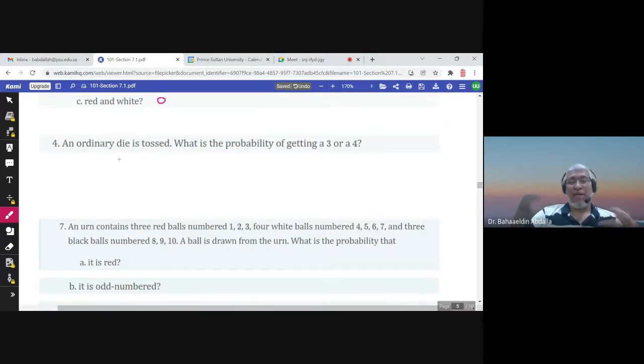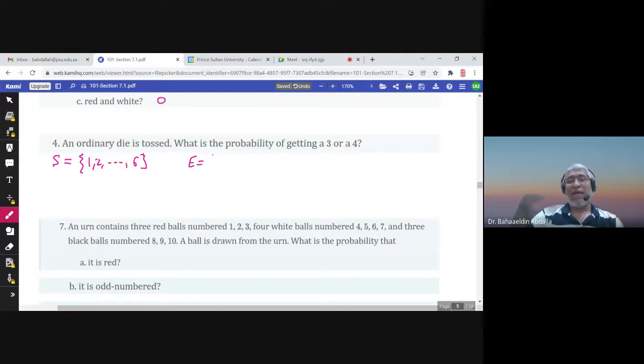An ordinary die is tossed. When you toss a die, the sample space would be, what is an outcome? Toss a die and notice the number on the upper face. Read how many dots are there, either 1 dot, 2, or up to 6. So this is the sample space. What is the probability of getting a 3 or 4?